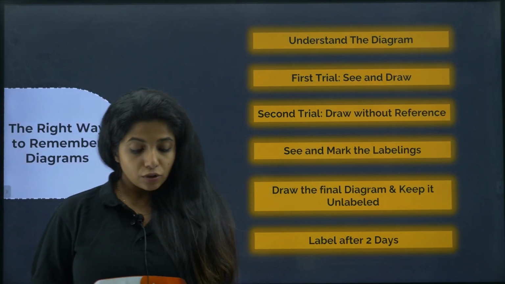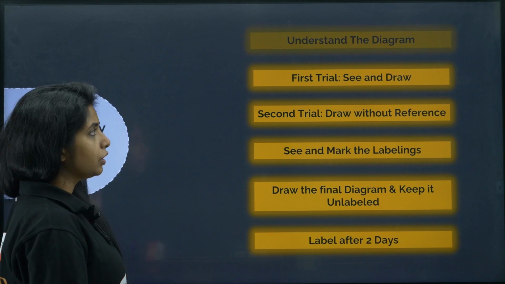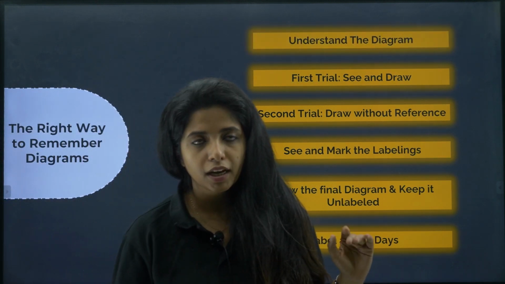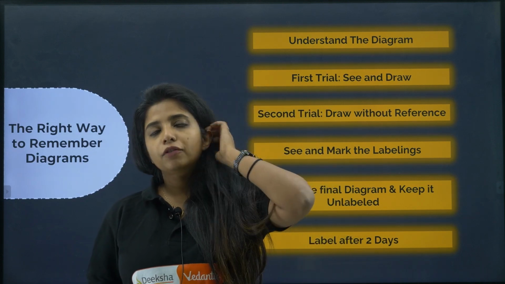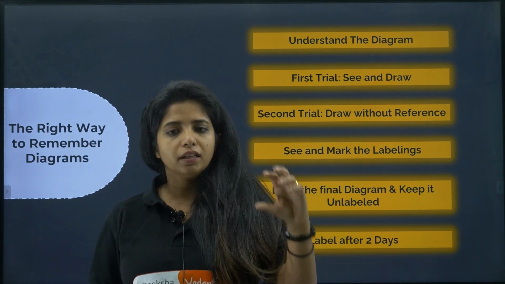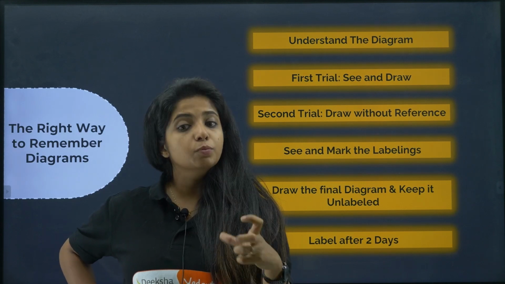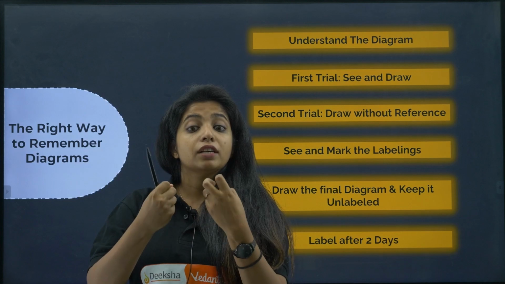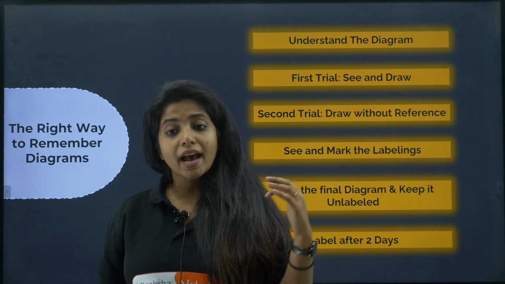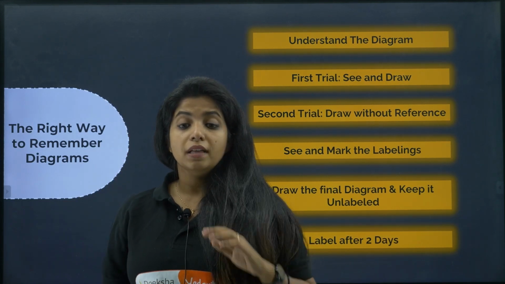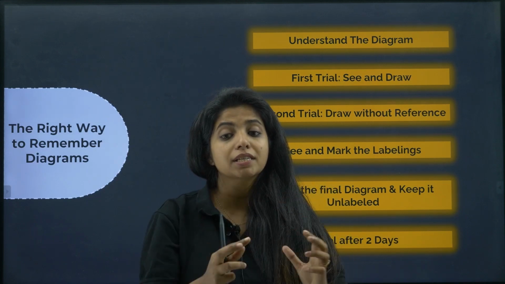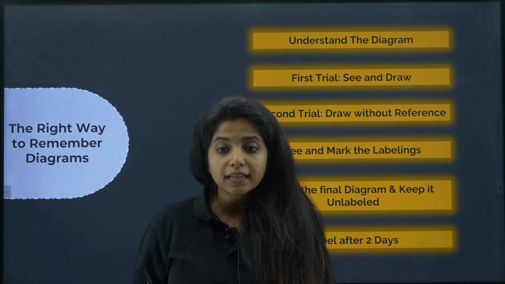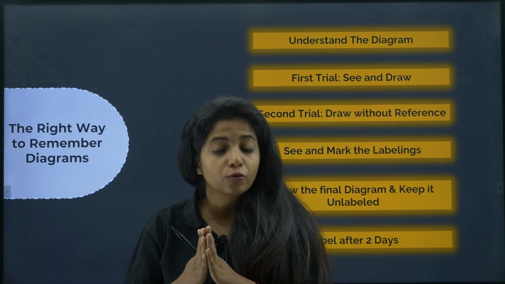Now, the right way to remember diagrams. First things first, you need to understand the diagram. Without understanding the diagram, you are not going to remember anything. For example, if you talk about the male reproductive system, you should know that there is the testis where the sperms are being made. When you know that, you will understand that the testis makes the cells that give rise to sperms. And if you know that the ducts are the ones that transport the sperm, then you will know they carry the sperms from the testis to some other organ. So if you know the function, you would be able to relate and learn it. So understand the diagram really well.